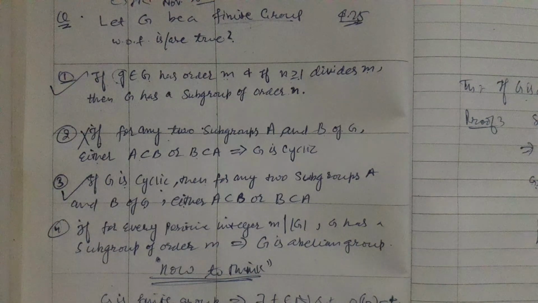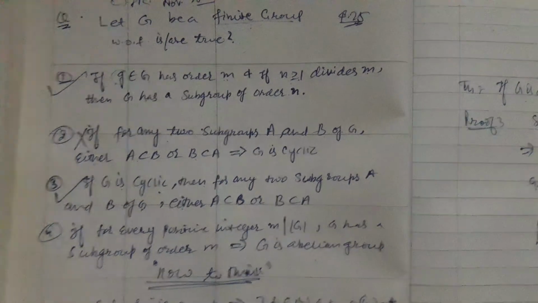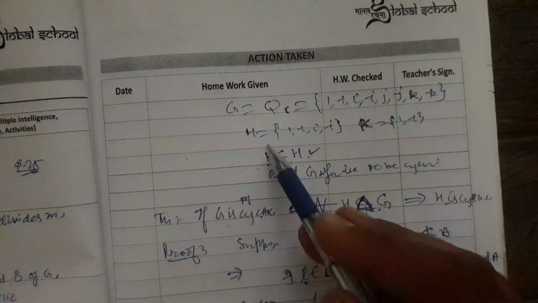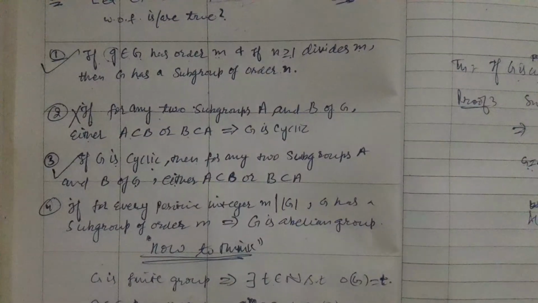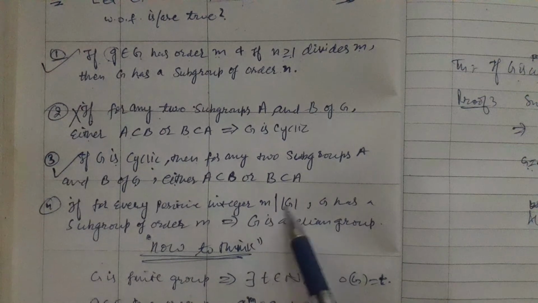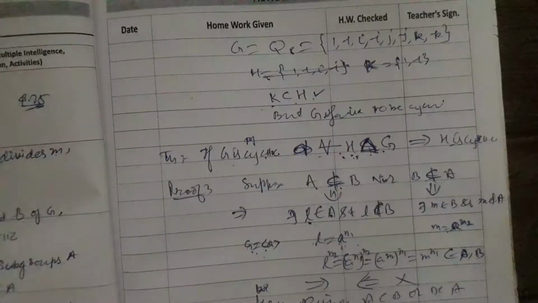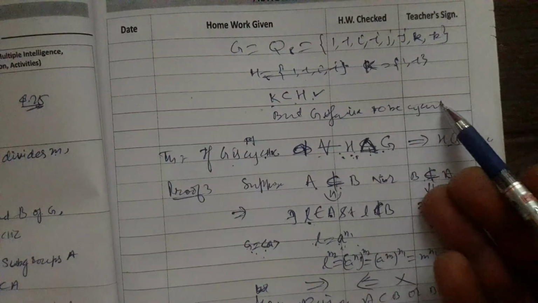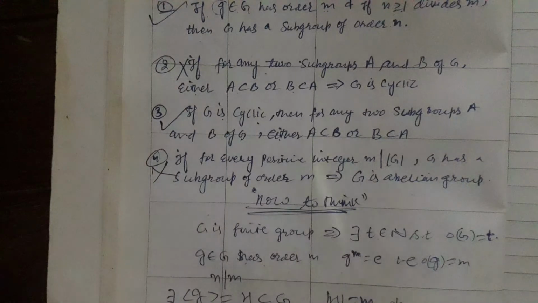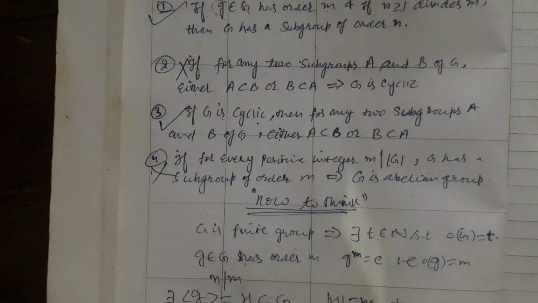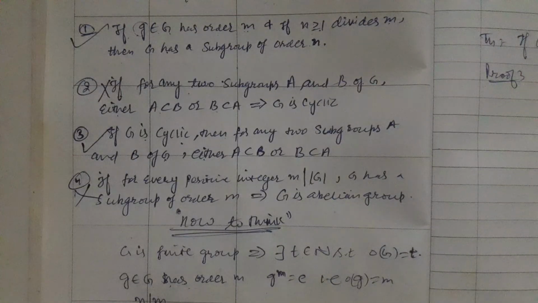G has a subgroup of order M, yes, which I initially took as H. Option fourth says that G is abelian, but my G, Quaternion 8, fails to be abelian. So option 4 is going to be false. So only options first and third are true; second and fourth are incorrect.